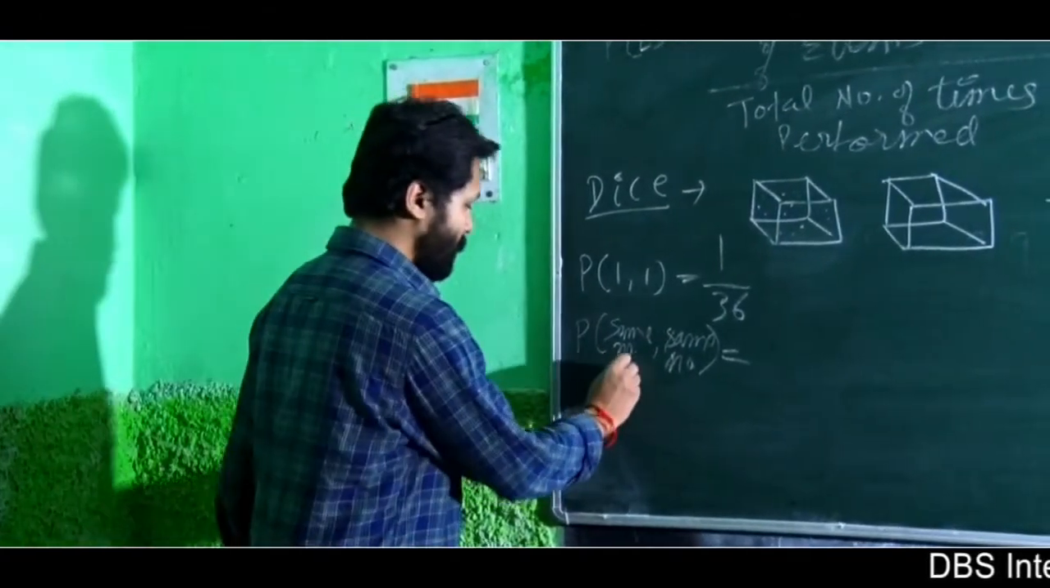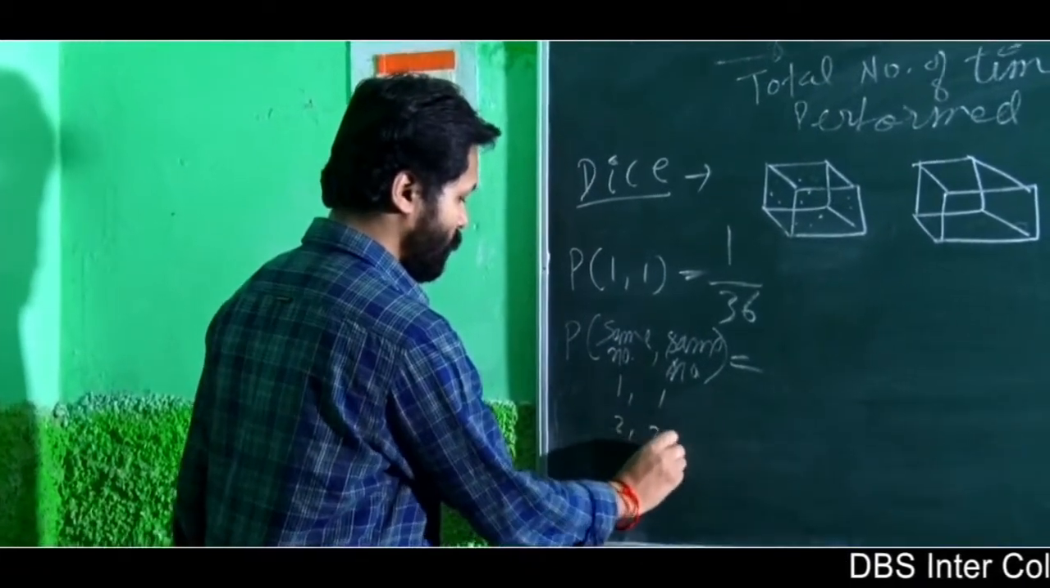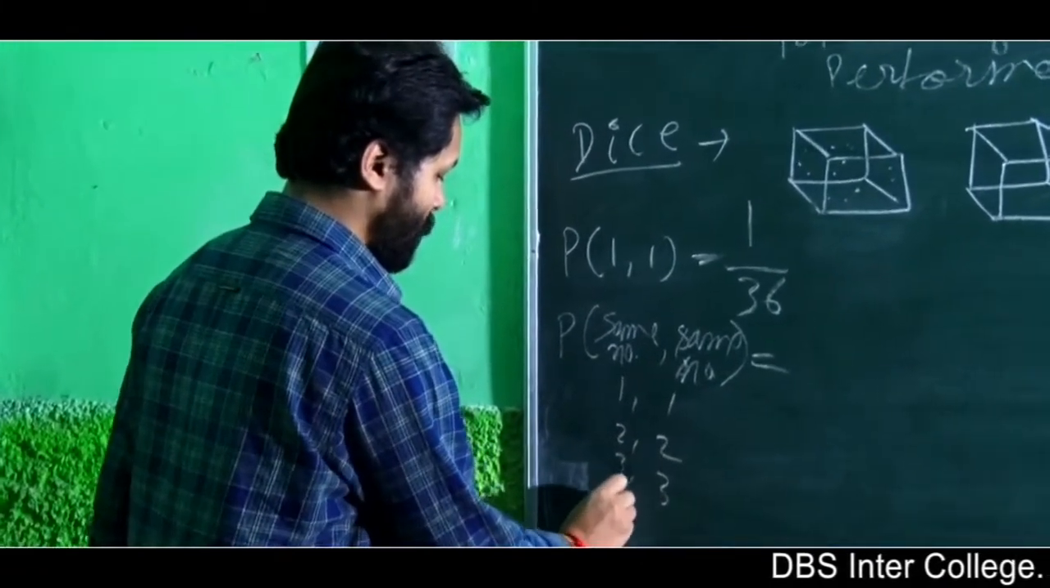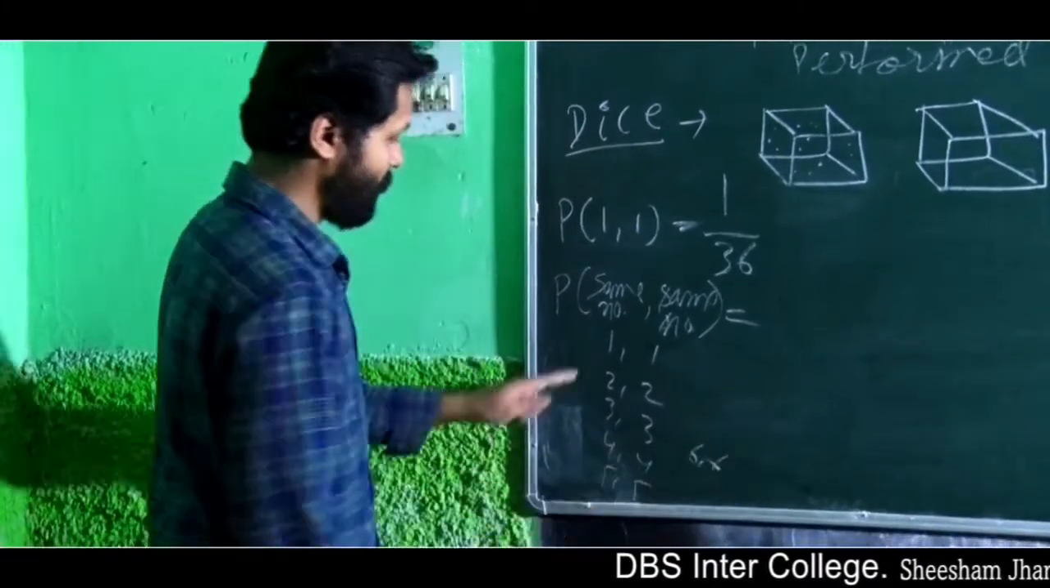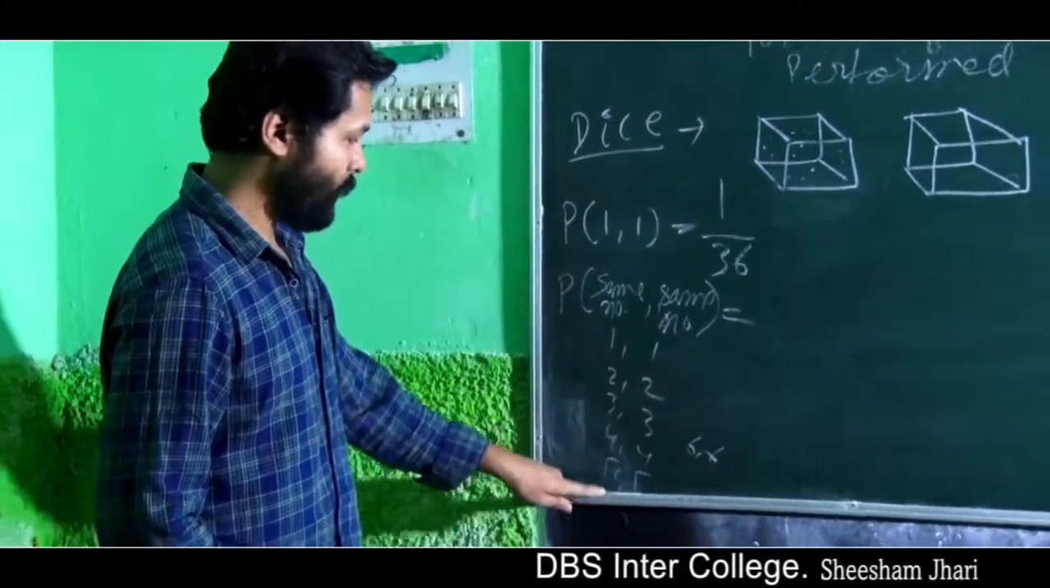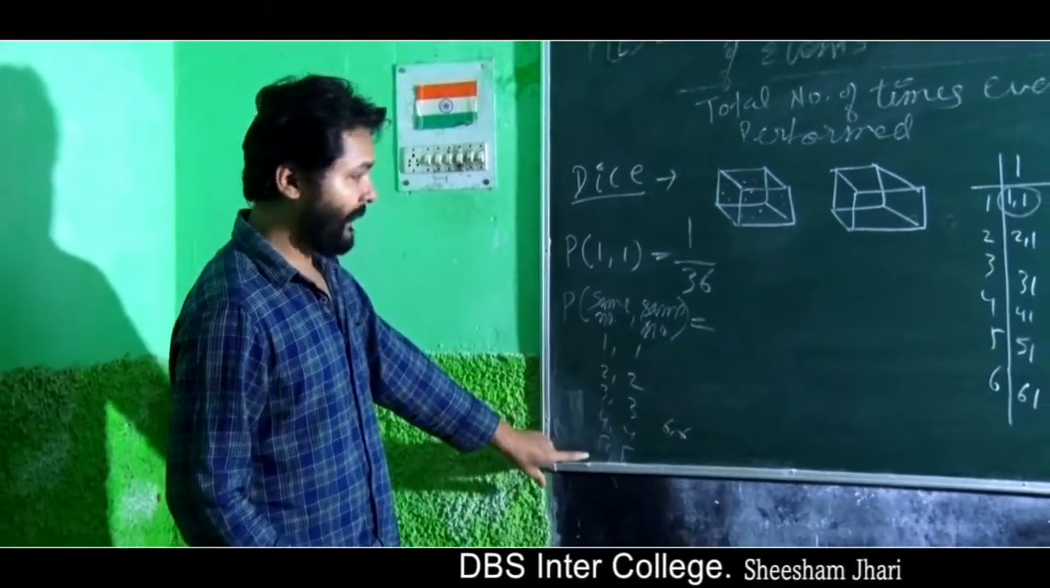Same number means 1 1, 2 2, 3 3, 4 4, 5 5, 6 6. Both are same. Okay. So what is the probability of getting this one?